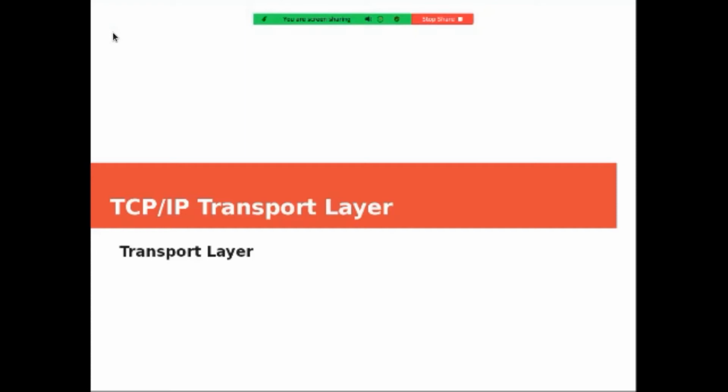Hello students, today we are going to see one topic of cyber security, module 1, TCP/IP protocol. In that we are going to see the transport layer of the TCP/IP protocol. We will see the transport layer in detail. TCP/IP model transport layer.